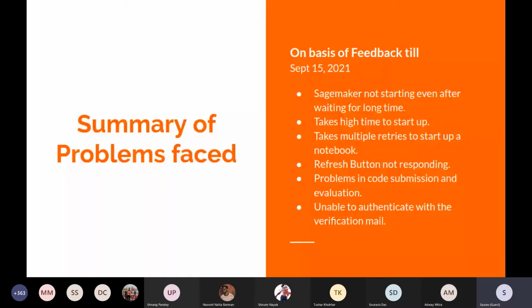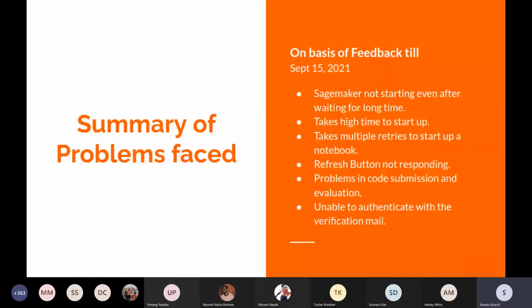The fifth point is that some students also contacted me through email, and through the feedback we have received, we got to know that there were some problems in the code submission and evaluation. Some argued that they had written the correct code, but the evaluation script was marking them lower than they expected.